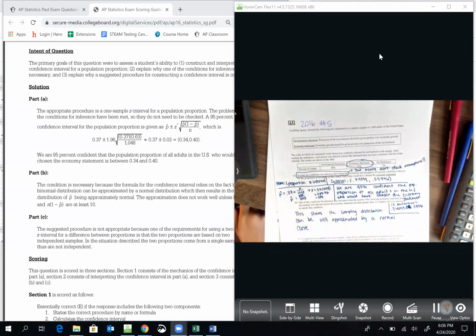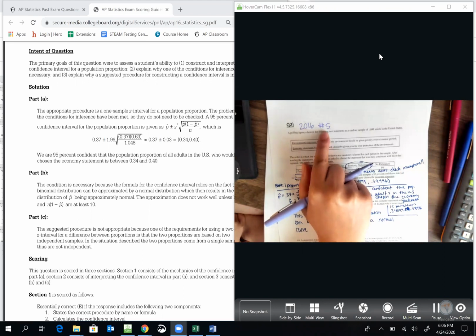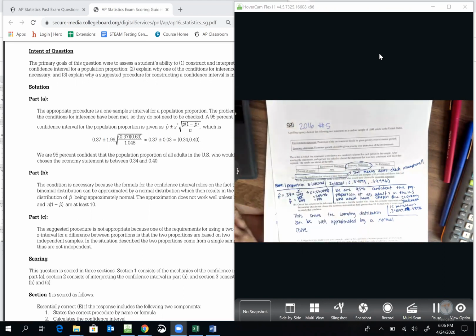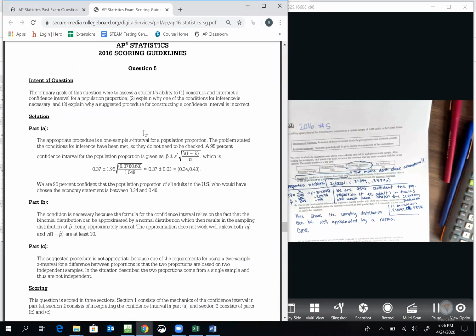Okay, we're on Q2 now from the FRQ packet. This is from the original 2016 FRQ packet, question 5. So 2016 number 5. That's 2016, yeah.